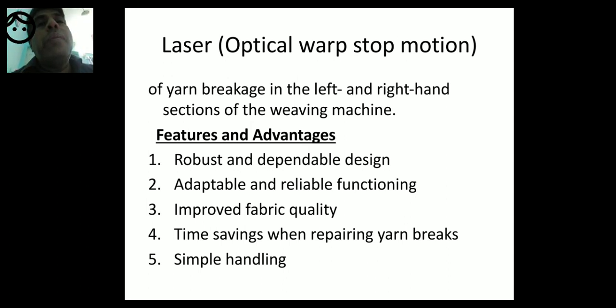Open type drop wires are used in electrical warp stop motions, closed type drop wires are used in mechanical warp stop motions, and optical warp stop motion is the latest technology, which is initiated by the light signal, the laser beam, or simply said, light.